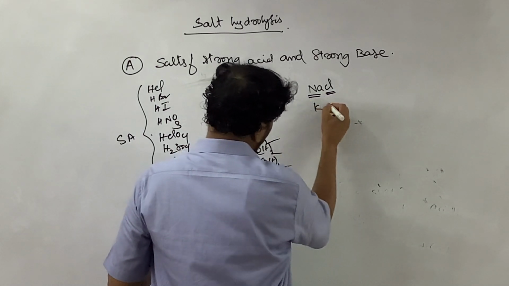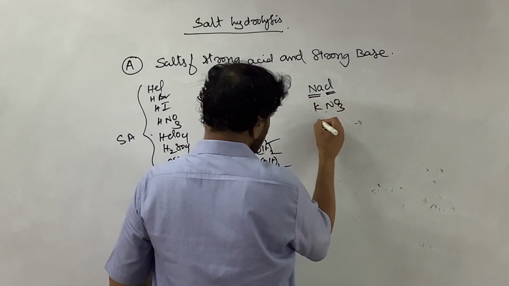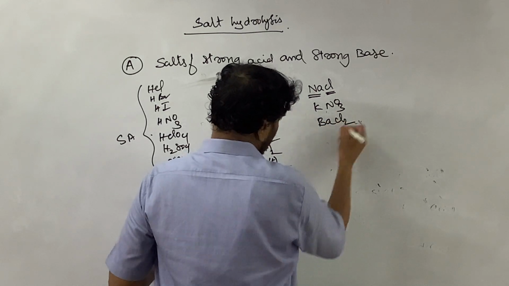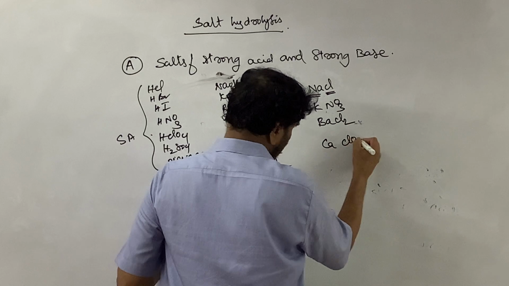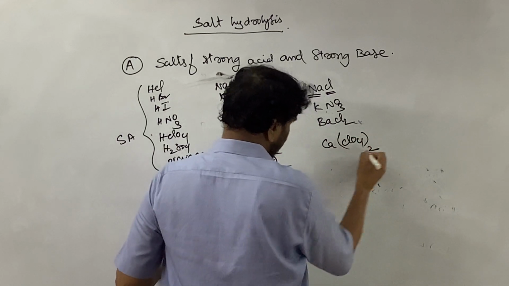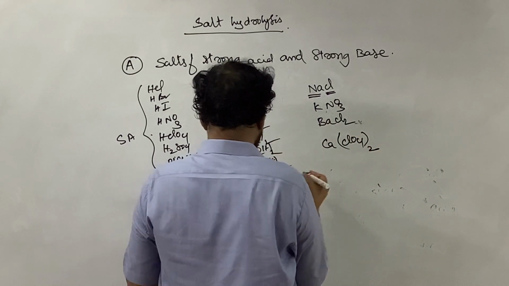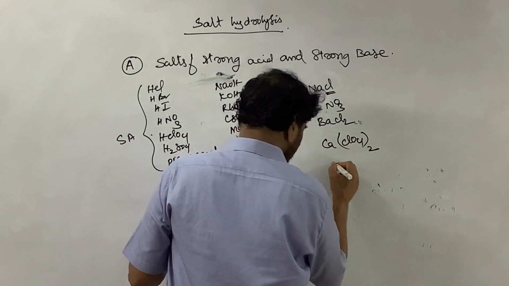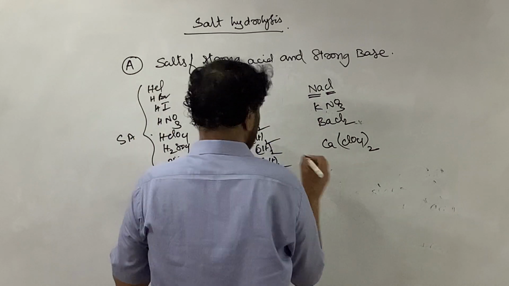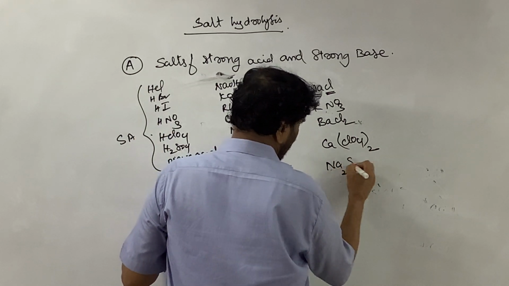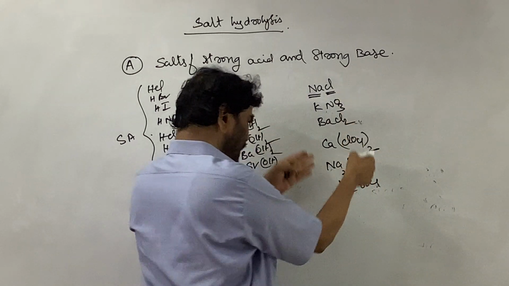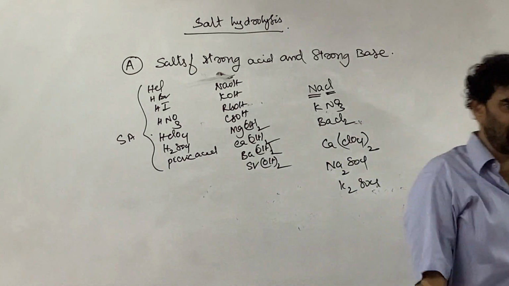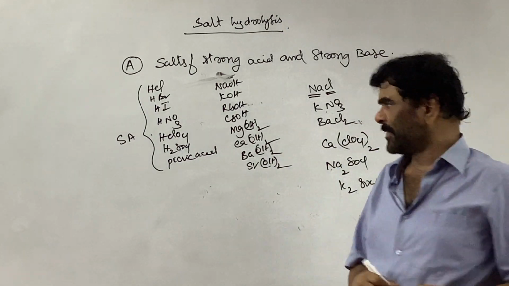Sodium chloride, potassium nitrate, barium chloride, and calcium perchlorate, Ca(ClO4)2. Whatever it is, you can take anything, that is sodium sulfate, potassium sulfate. These all come under the category of salts of strong acid and strong base.